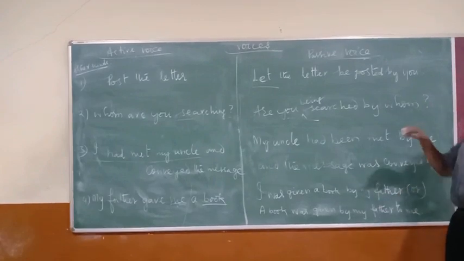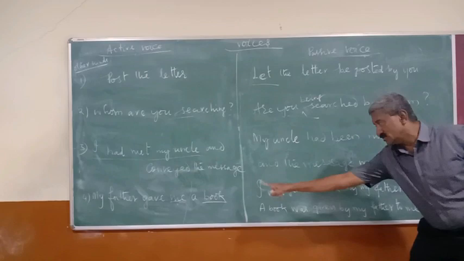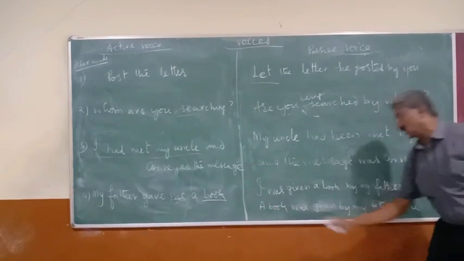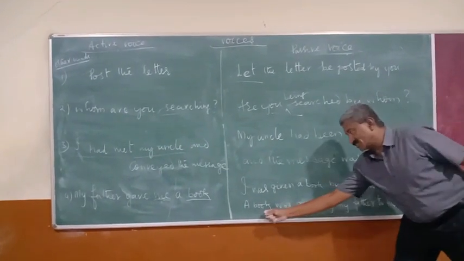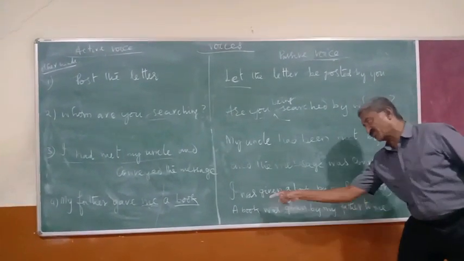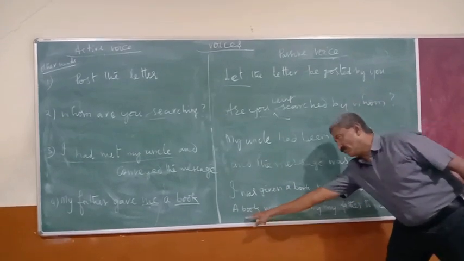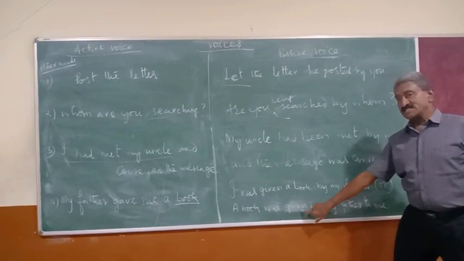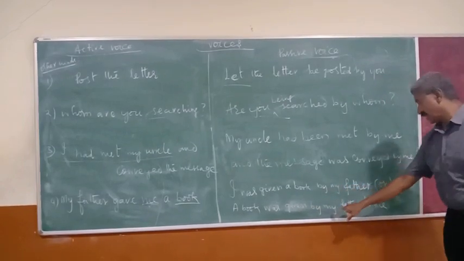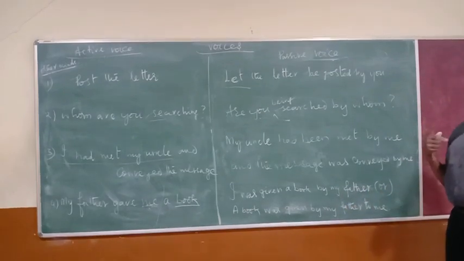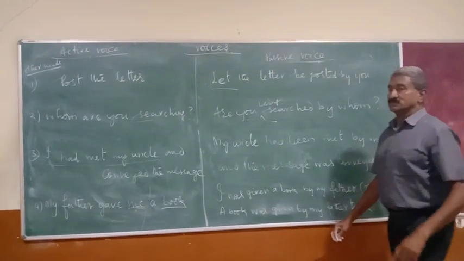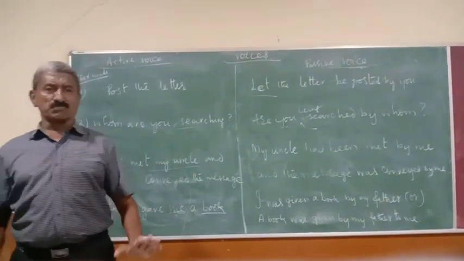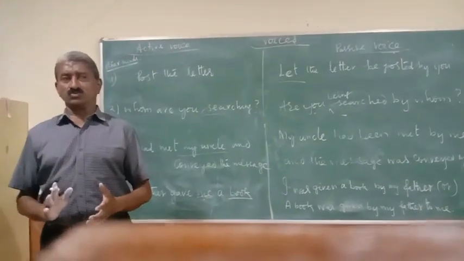One way of writing. Another way: a book, there it looks like an object. Here it has to come as the subject. A book, again third person singular. In case there are books, were has to be applied. So a book was given, past participle form of the verb, and then by my father to me. Yes, I do agree with you that by God's grace you have completely known what is active and what is passive.